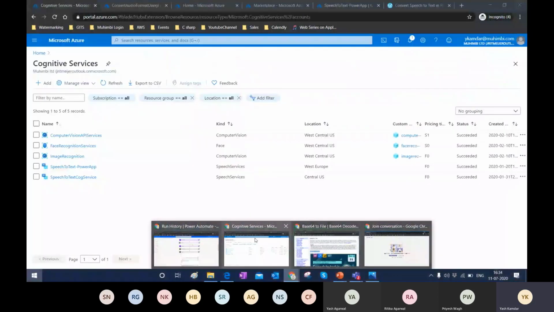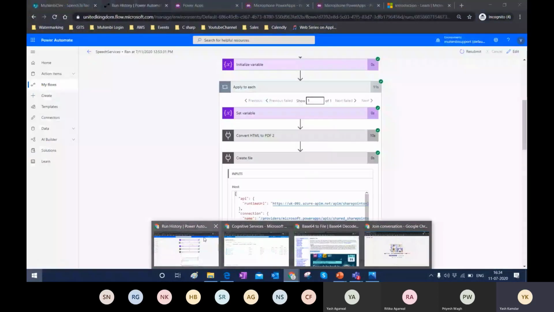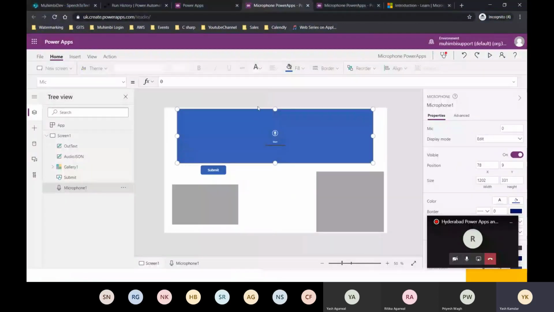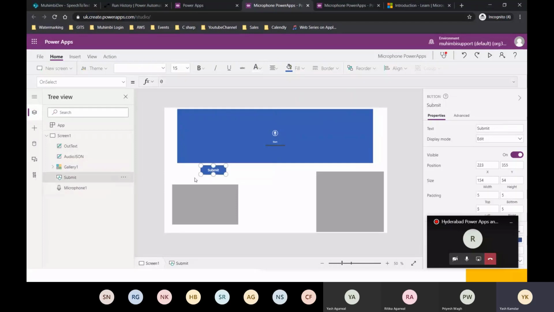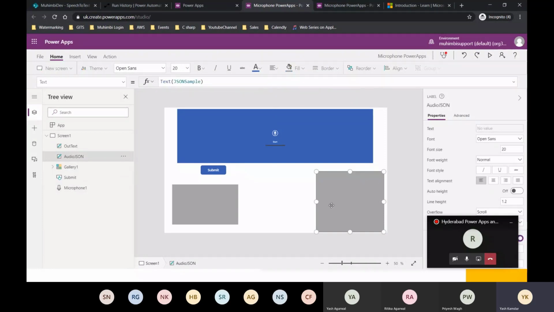Okay. So on my screen now should be the Canvas application. What I have done is I have included a microphone control. I have a submit button, and I have a label where I will be able to show you the base64 that I have just generated from the browser. But rather than that, I'll be generating it from inside the Power Apps Canvas application itself.